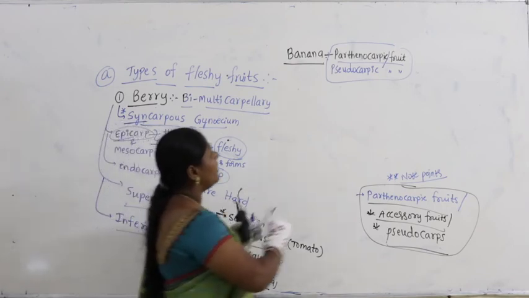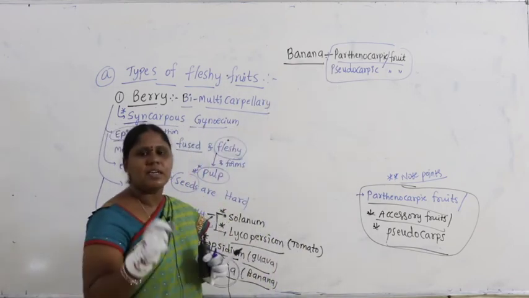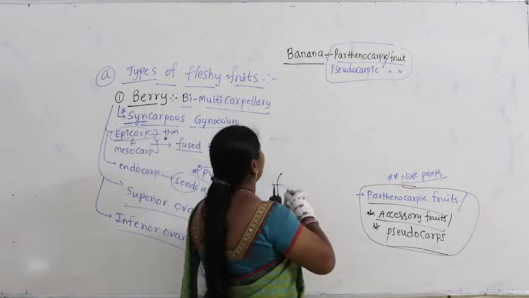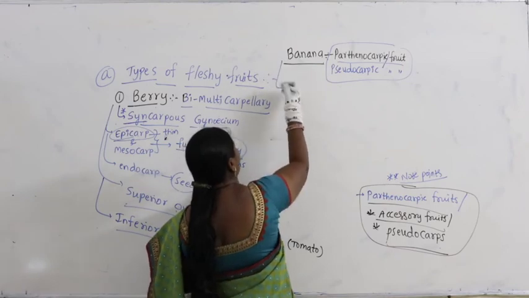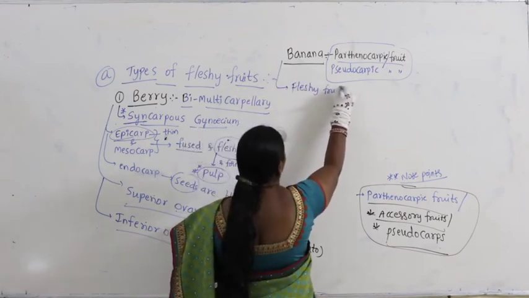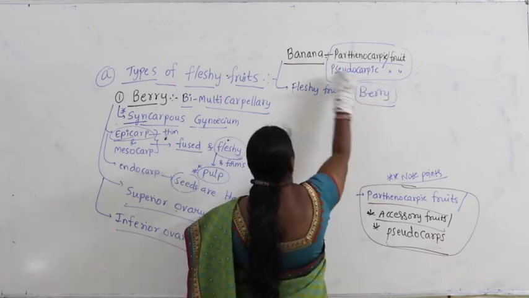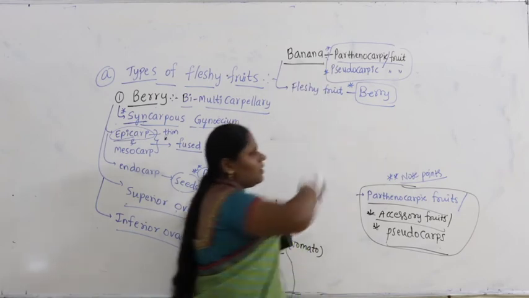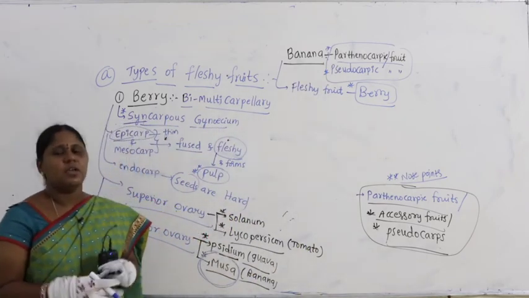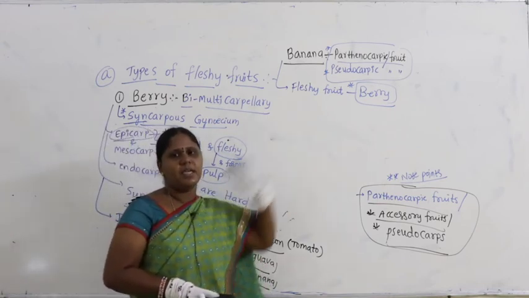Now banana is what? It is an example of a parthenocarpic fruit, an example of a pseudocarpic fruit. Moreover, banana is also an example of a fleshy fruit. In fleshy fruit, in which category does it fall? It is a berry. Banana develops from the ovary without fertilization. If it develops with fertilization also, it is a berry.